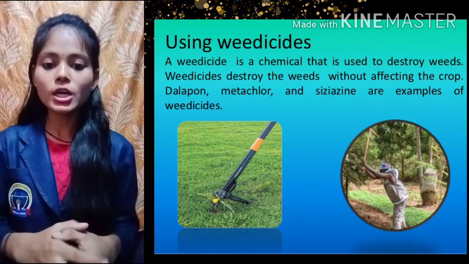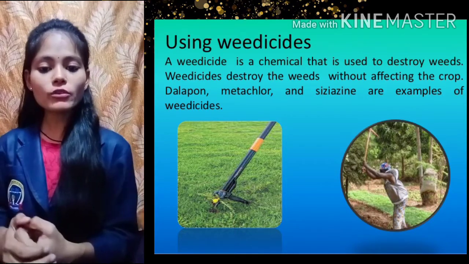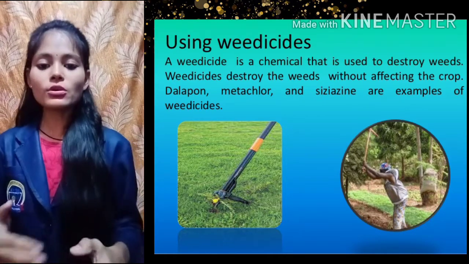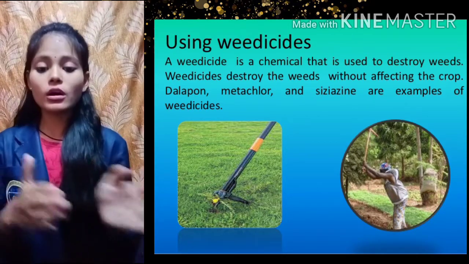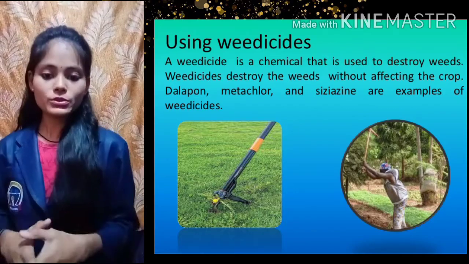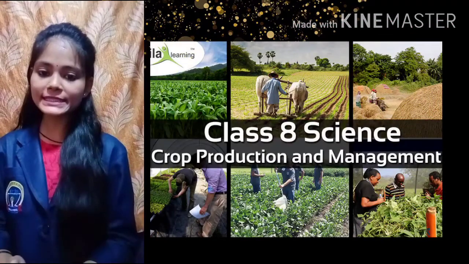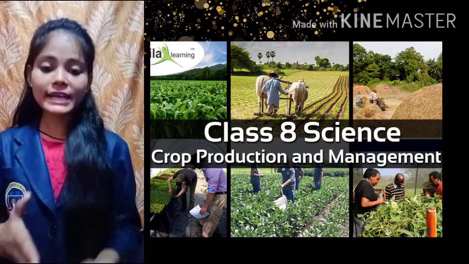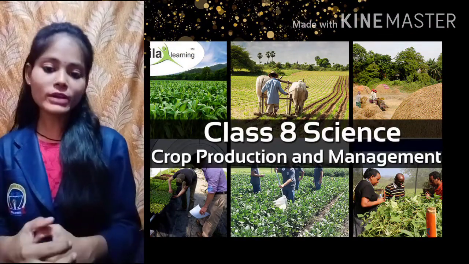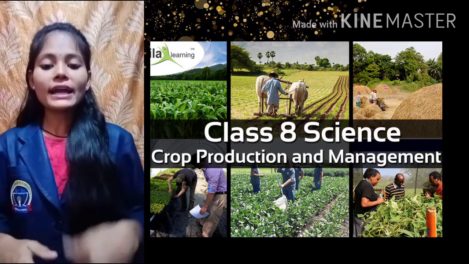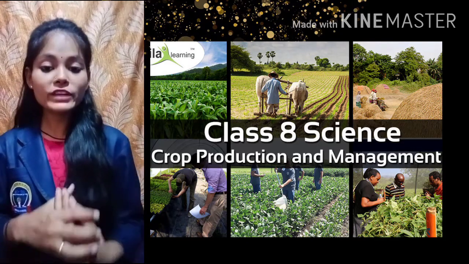Now you understood, the process of removing weeds is called what? It is called weeding. So it is necessary to protect our plants from weeds also. Now what have we done? We have prepared our soil, we have sown our seeds, then we have added fertilizers and manures, then water is also provided, and then again it is protected from weeds.